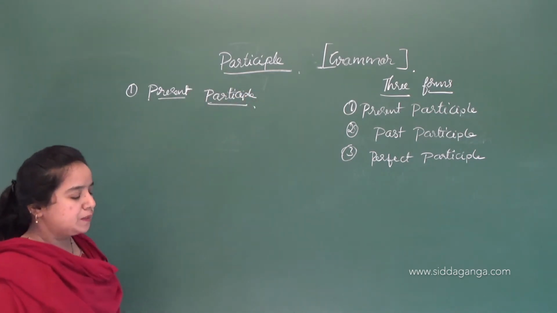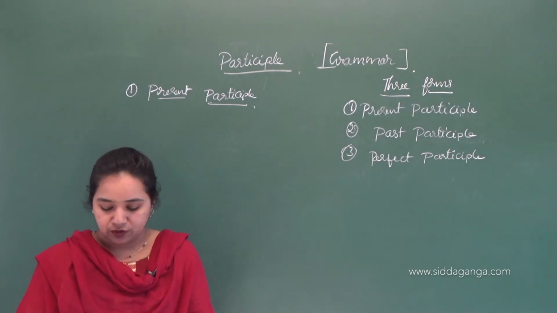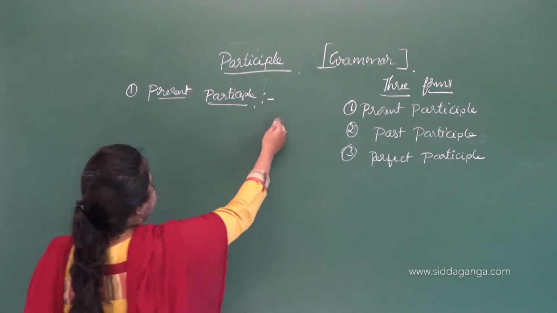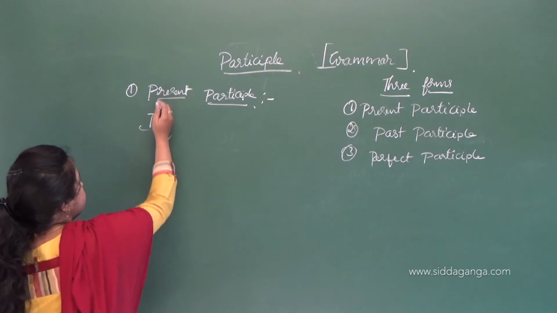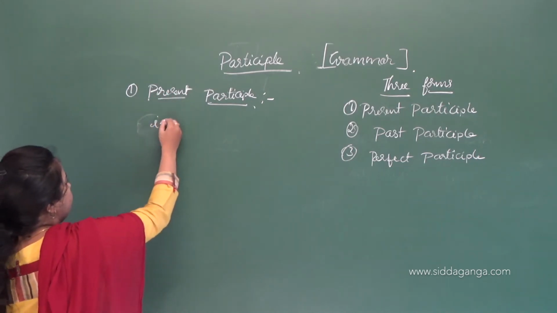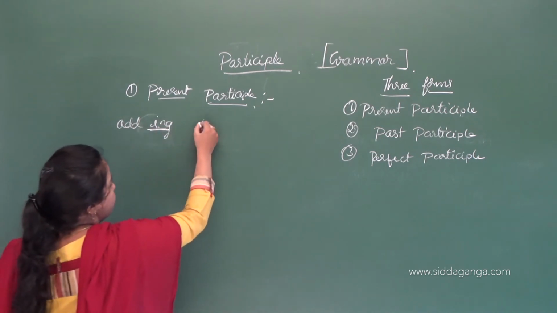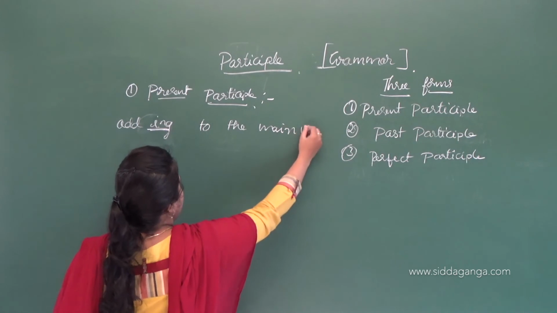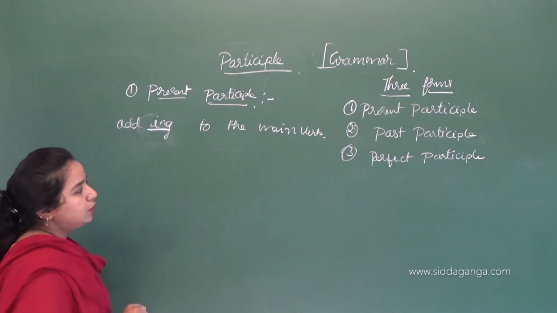The present participle is formed by adding ing to the original form of a main verb. So here we are only adding ing to the main verb, and that gives a present participle word.